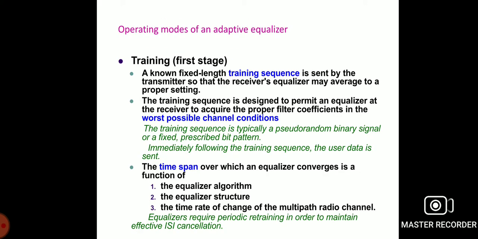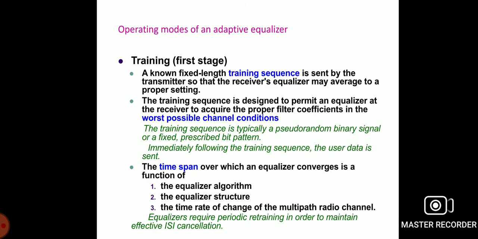Now, the operating modes of adaptive equalizer. Number one is the training mode. This is the first stage mode. In this mode, a known fixed length training sequence is sent by the transmitter, so the receiver equalizer may adapt to a proper setting. The training sequence is designed to permit an equalizer at the receiver to acquire the proper filter coefficients in the worst possible channel conditions.